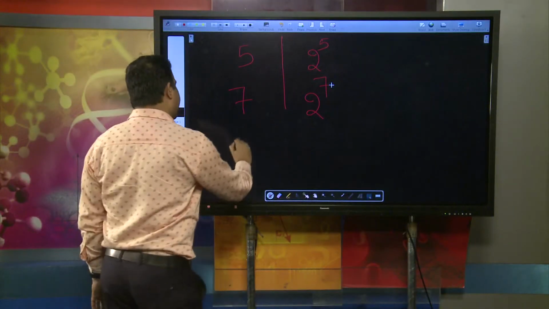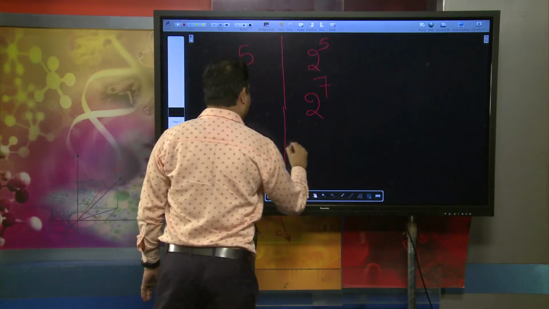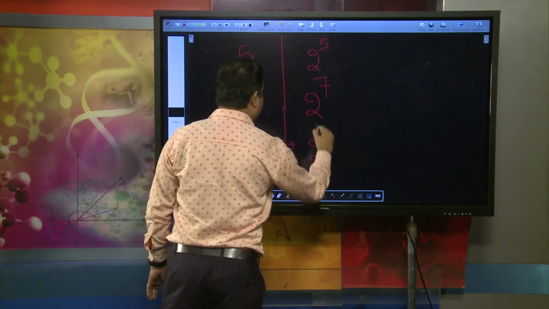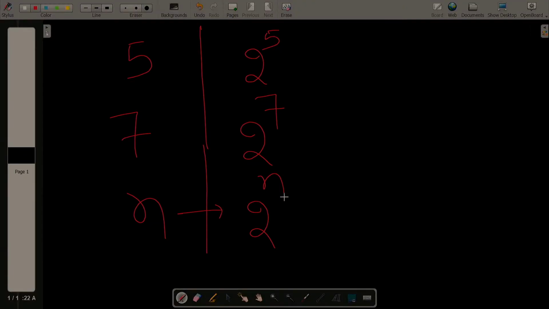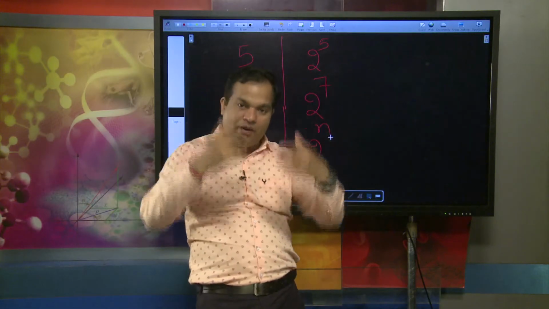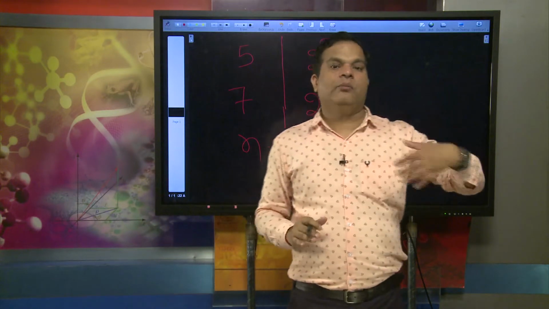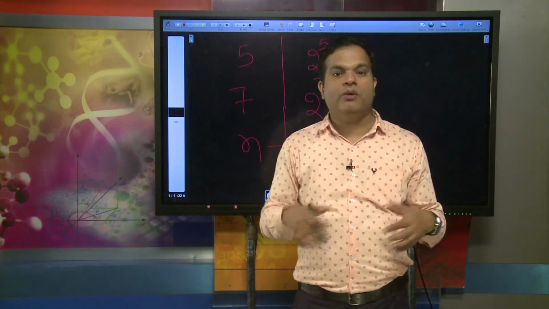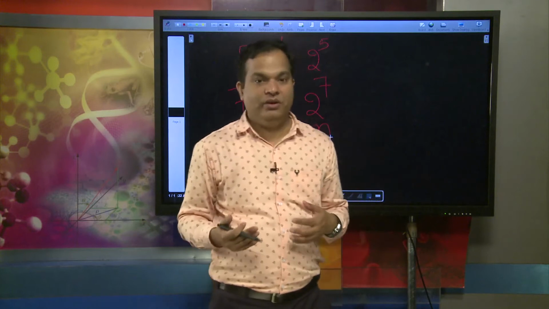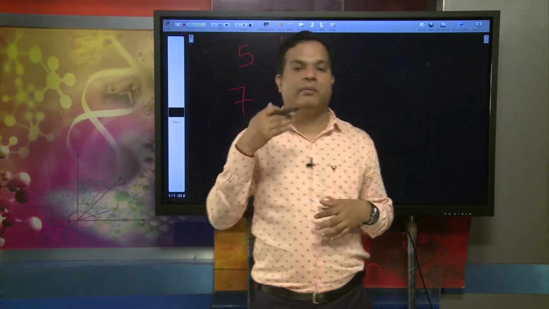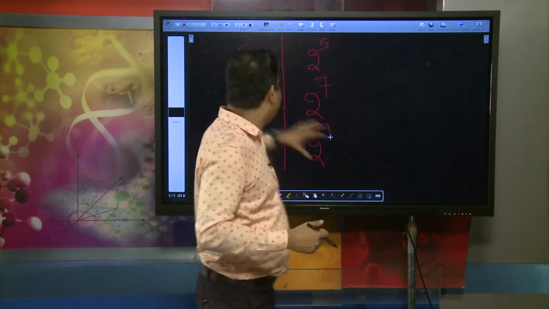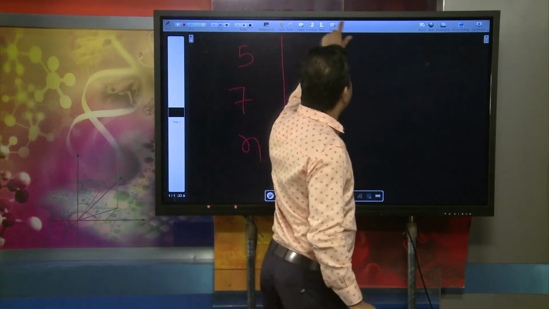If there are n elements, there are 2 to the power n subsets. This is a very important formula we can generalize from our observation. Suppose there are 50 elements in a set, how many subsets are possible? That is 2 raised to the power 50. This is the standard formula.